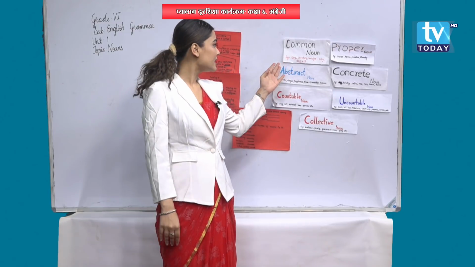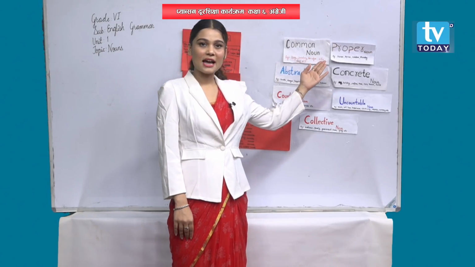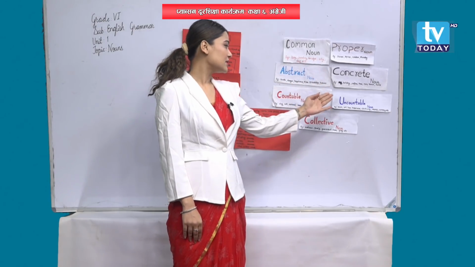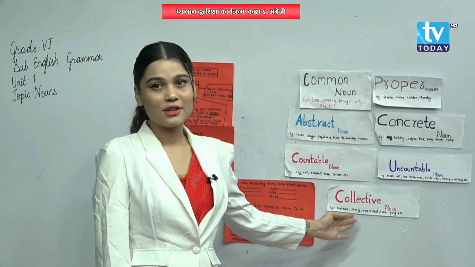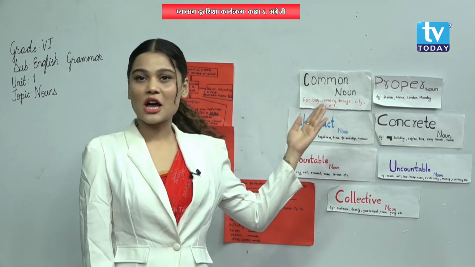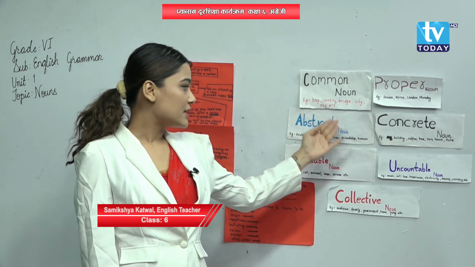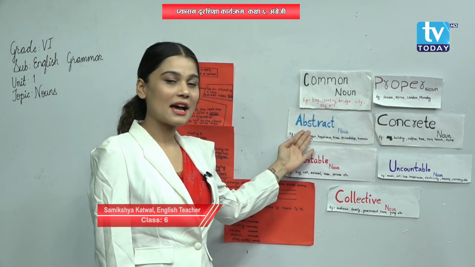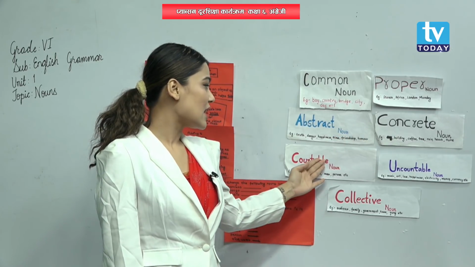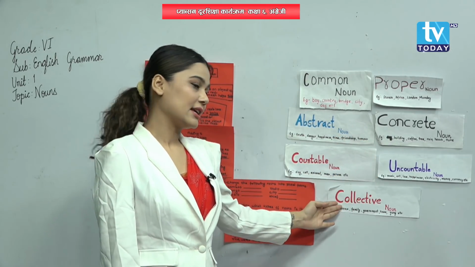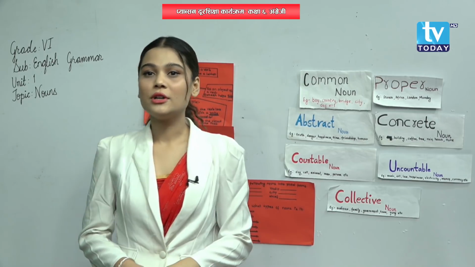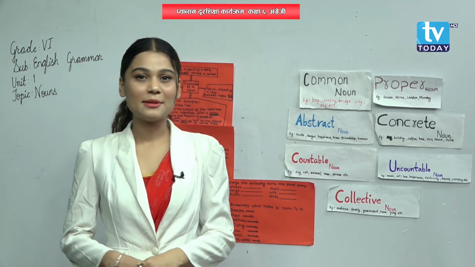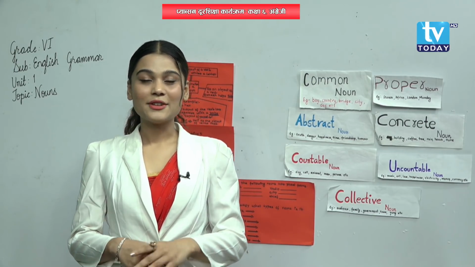You can look over here: common noun, proper noun, abstract noun, concrete noun, countable noun, uncountable noun and collective noun. Understood? How many types of noun are there? There are 7 types of noun. There is one more noun that I haven't written here. That's a surprise for you. Can you tell me what that is?